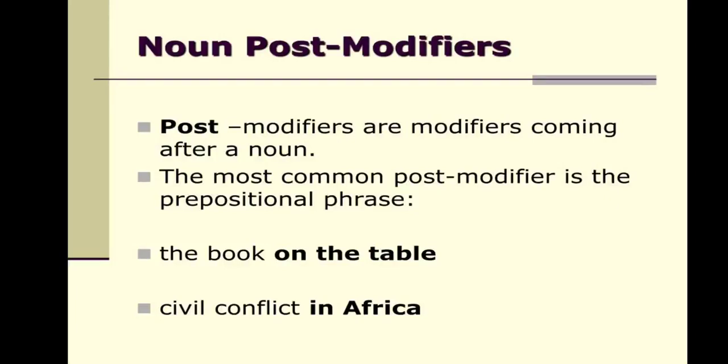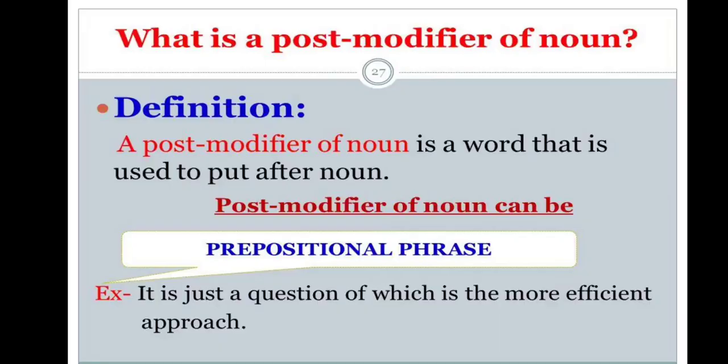So starting from "on the table." In the second line, the preposition is "in Africa." Again, the definition: a post modifier of a noun is a word that is put after the noun. Okay, we have discussed this earlier.